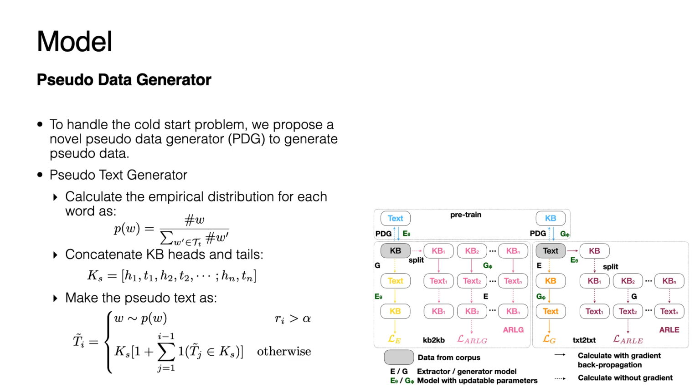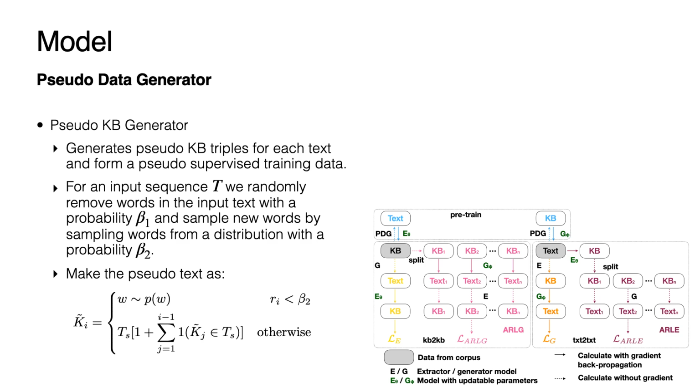For the pseudo text generator, we calculate the empirical distribution for each word PW for a list of KB triples. We sample head and tail entities as KS. The final sequence is generated by sampling from both KS and PW. This process can be expressed mathematically as the last equation. This pseudo text data is used to solve the cold start problem when training the extractor.